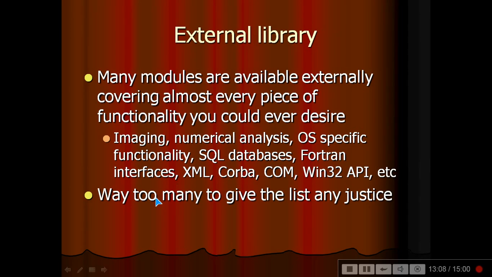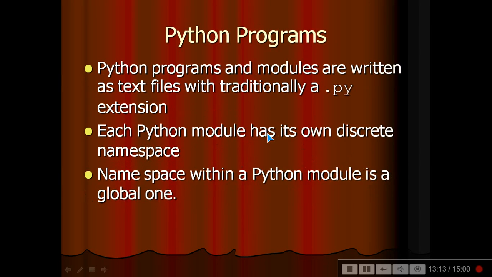Python programs and modules are written as text files with the traditional .py extension. Each Python module has its own discrete namespace. Just make a .py and it will become a Python file. The namespace within a Python module is a global one. And Python modules and programs are differentiated only by the way they are called.